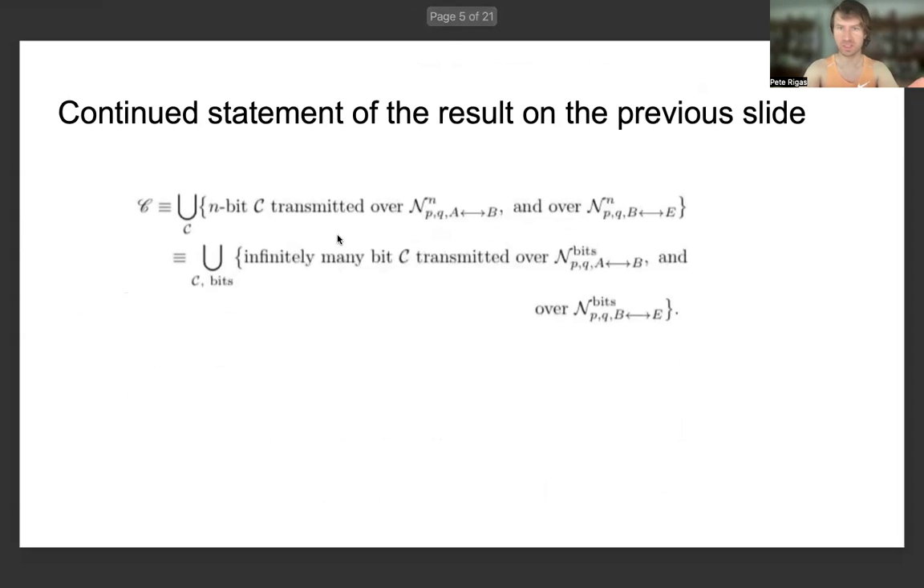And again, to finish off the statement of the result on the previous slide, the code word superset script C that we're using to incorporate into the event in the ratio of these two conditional probabilities that we're bounding from below up to constants is identically equal to the union over all code words, script C in another font, just for the code words, where this union over all of these classical information theoretic objects is an n-bit code word transmitted over the transmission mechanism between Alice and Bob's quantum channel, as well as through the transmission mechanism between Bob and Eve's quantum channel, which is identically equal to just the union over the same number of n-bit code words, but also taking the union over bits, which allows us to pass to the infinite bit limit for code words that we can transmit over Alice and Bob's and Eve's shared quantum channels.